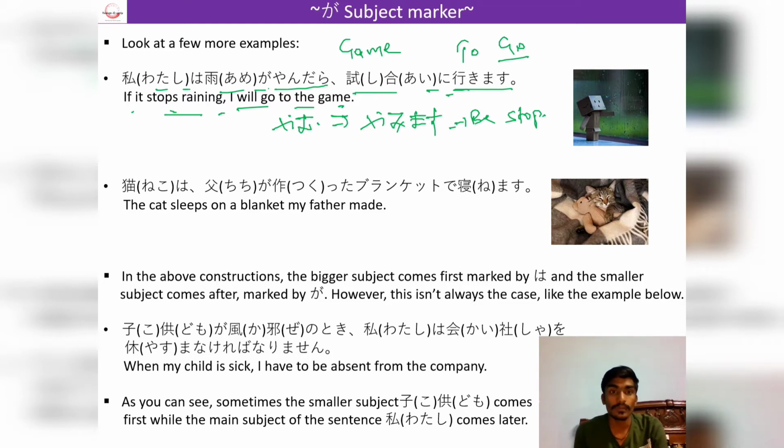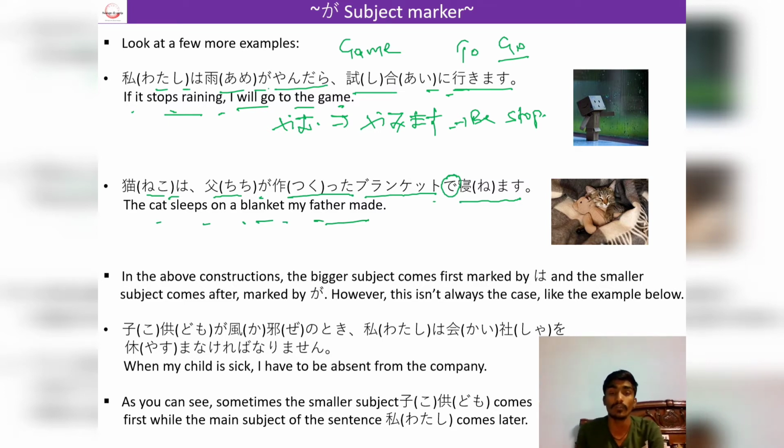Here, another example is: Neko wa chichi ga sukutta buranketo de nemasu. We have already used the de particle, which is a place-action particle, so that's why we have used de here, because it is saying that the cat sleeps on a blanket made by my father. So blanket is a place and sleeping is an action. That's why we have used the de particle.